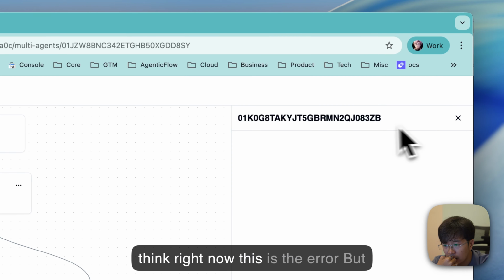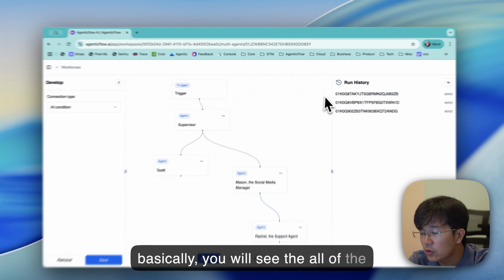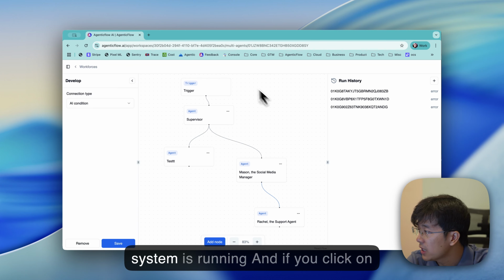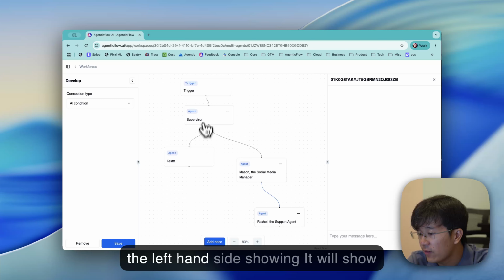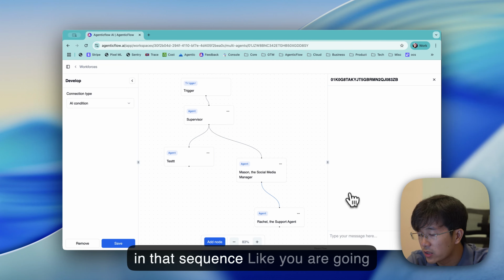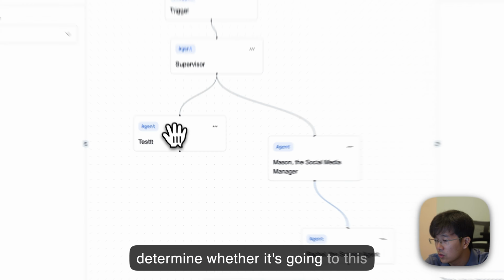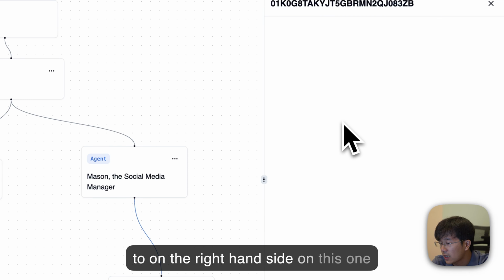So I think right now this is an error, but basically you will see all of the run history of the entire multi-agent system running. And if you click on one run, it will show on the left hand side in that sequence. Like you receive a trigger, the first agent makes some decision and does something in here, and then it will determine whether it's going to this agent or this agent. So it's going to go to the right hand side on this one.